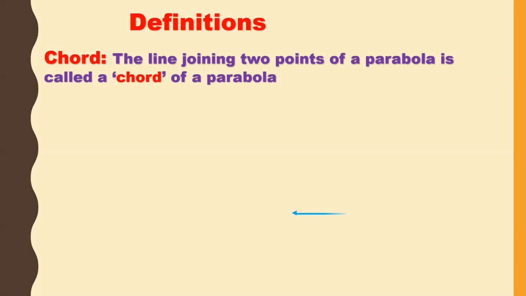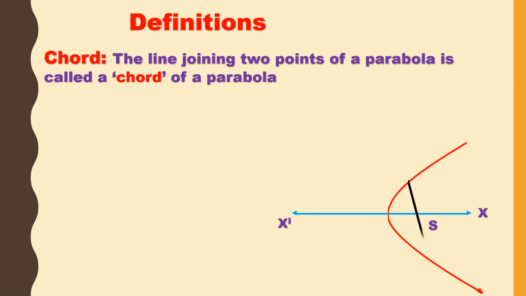As you know, in circles, what is a chord of the circle? The line joining two points of a circle is called a chord. In the same way, the chord of the parabola is the line joining two points of a parabola. Let us see the diagram. PP dash is called a chord of the parabola.